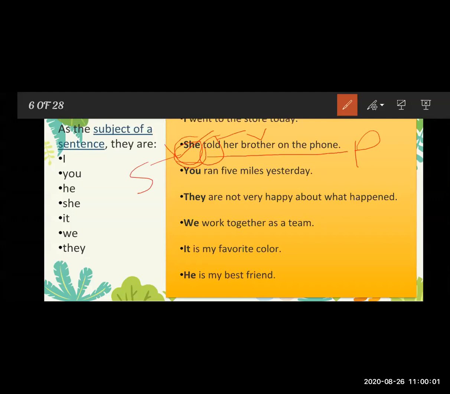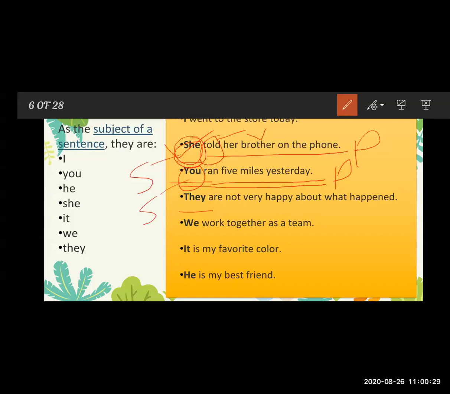Now see the next example: You ran 5 miles yesterday. In this example, you is the subject, and ran 5 miles yesterday is the predicate. Now in the next sentence: They are not very happy about what happened. In this sentence, the subject is they.